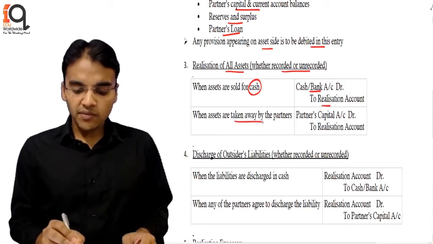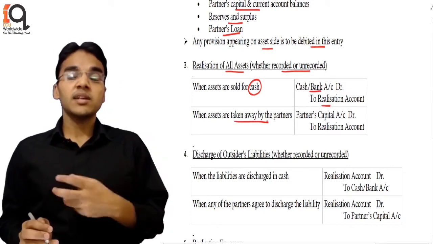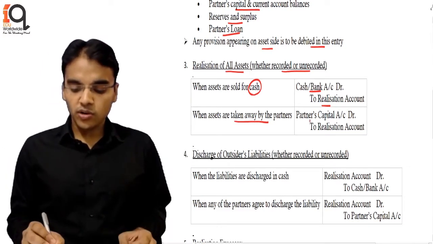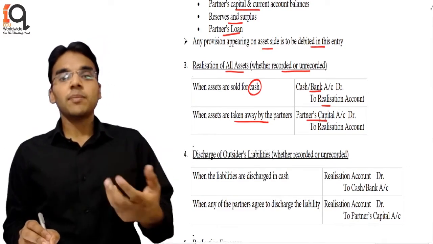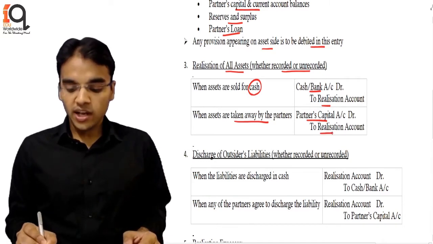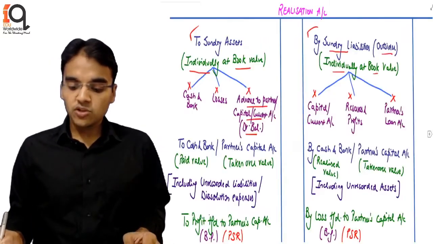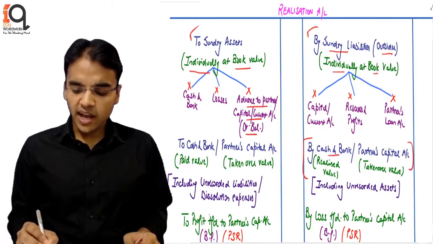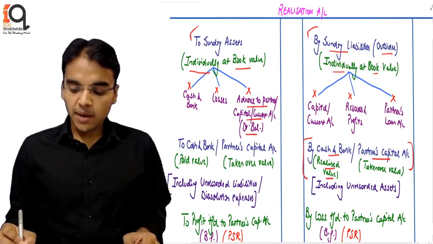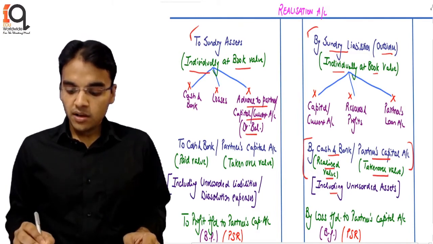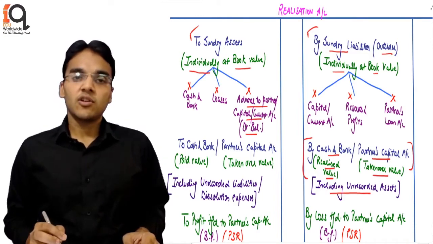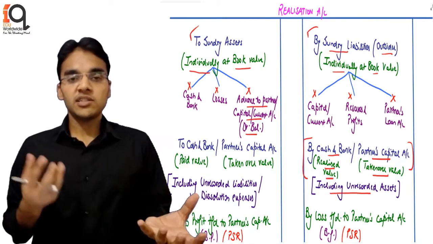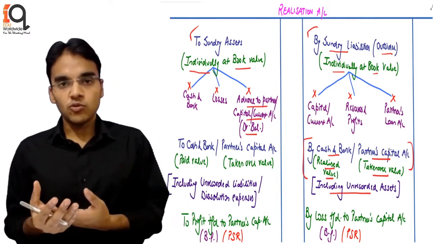However, when they are taken away by the partners, meaning the partner has taken away that particular asset at a particular agreed value, then we are going to debit the partner's capital, so later on the partner will be paid less, to realization. So with this, your entry is by cash and bank, that is by cash and bank realized value or partner's capital taken over value, for recorded as well as unrecorded. So with that, the money is being put in against the recorded value of the asset. We have put the realized value.